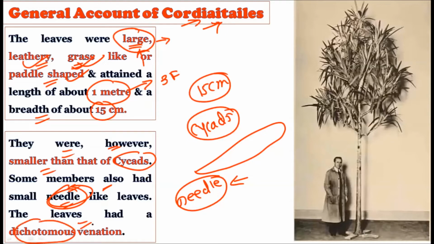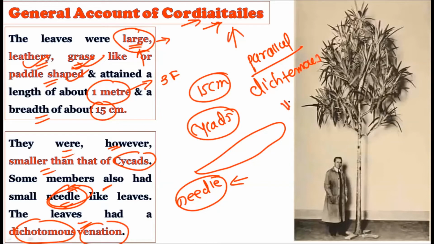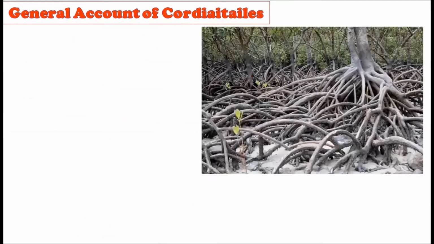Now these leaves had dichotomous venation. This is very important, because whenever we talk about the general Cordaitales, we say that there is parallel venation, but there is also a presence of dichotomous venation. That is, dichotomy is also shown by these particular plants. This is the distinguishing point. So the plants were quite smaller compared with the cycads, sometimes showed needle-like leaves, and showed dichotomy in their leaves.